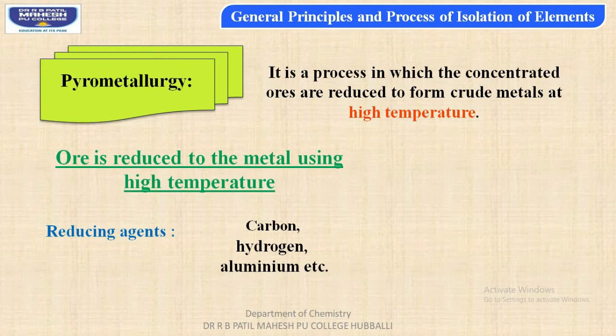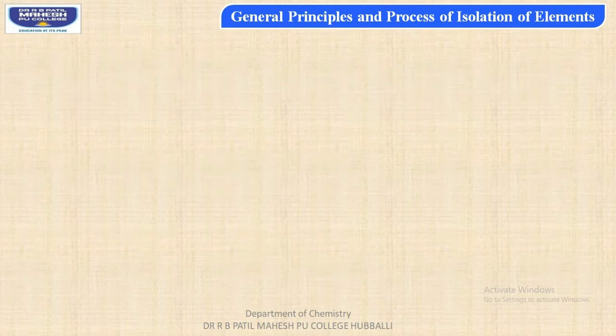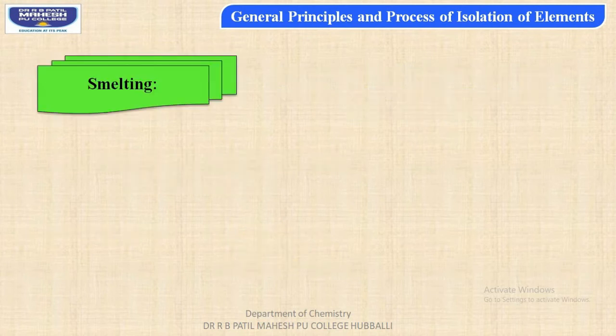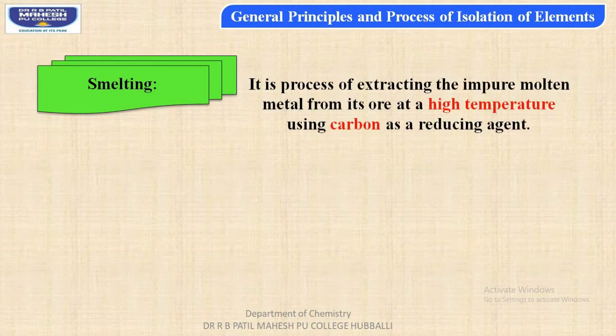Now let us discuss in detail carbon as a reducing agent for pyrometallurgy, and the process is called smelting. In this process, students, we extract the impure molten metal from its ore at a very high temperature by using carbon as a reducing agent. Let us consider some of the reactions.